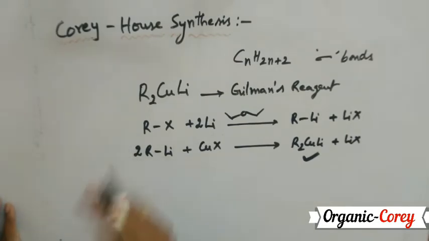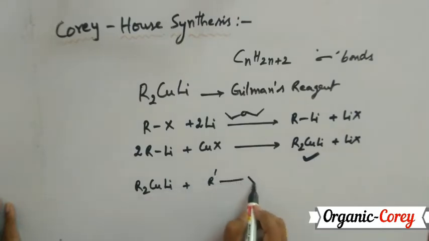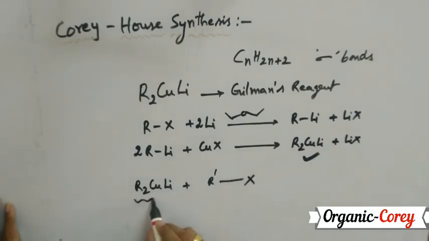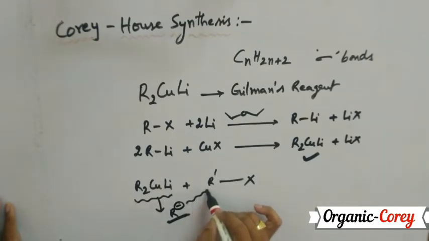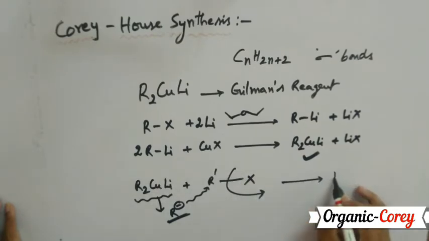Now, what is this Corey-House synthesis all about? Here, lithium dialkyl cuprate, namely R2CuLi, is made to treat with an alkyl halide, R'X. From this particular Gilman's reagent, I am going to get an alkanide ion, namely a strong nucleophile. This will be attacking the R' group such that X- is removed. So as a result, we are going to get a new alkane, namely R-R'. This is the alkane obtained. I can prepare symmetric, unsymmetric alkanes by using Corey-House synthesis.